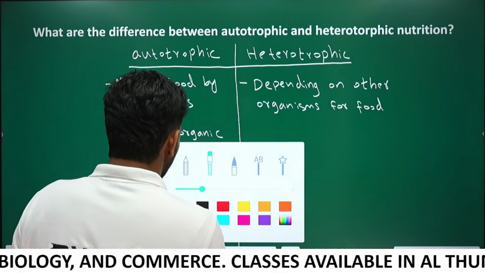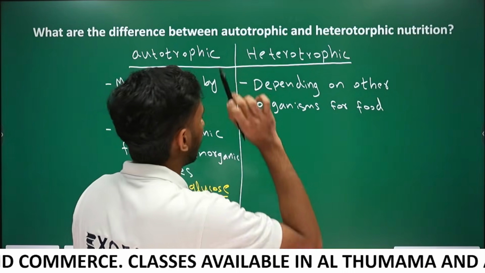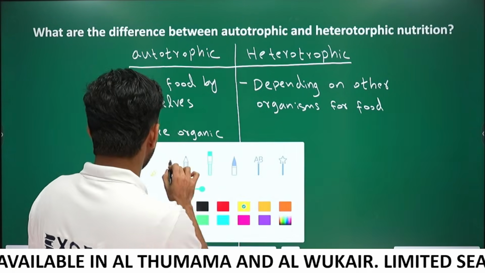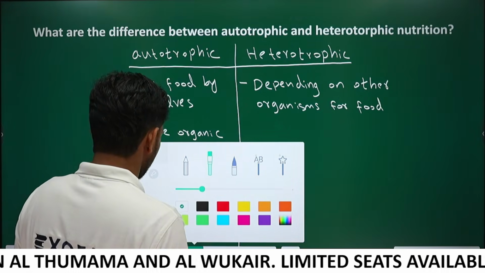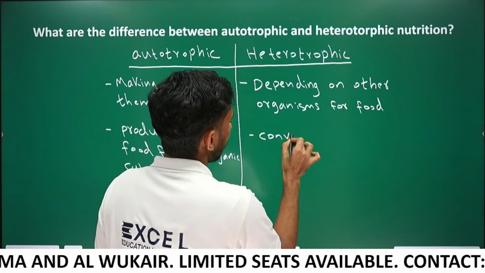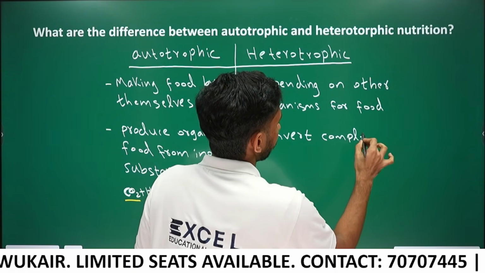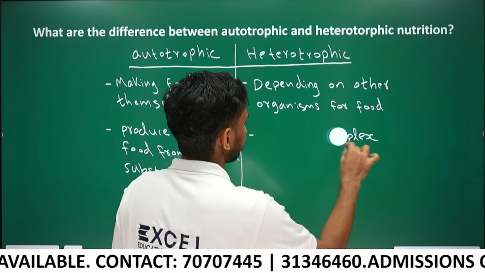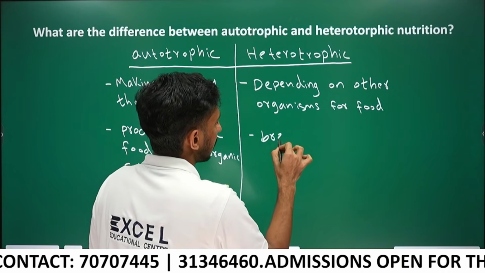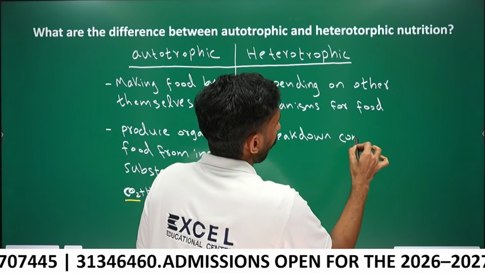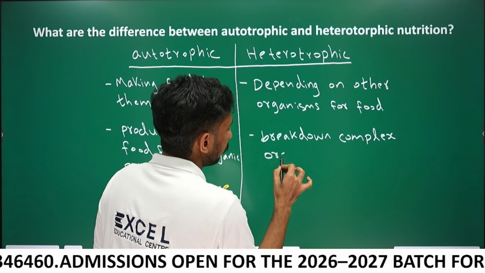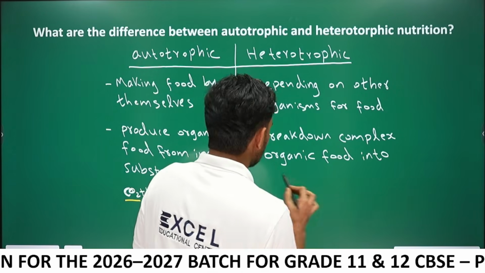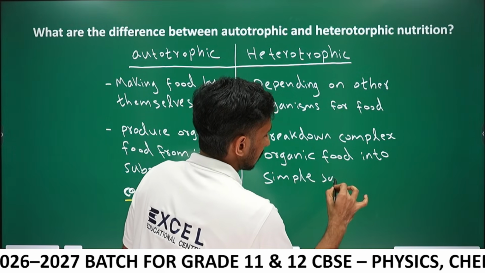And what about the heterotrophs? They break down complex organic food into simple substances.